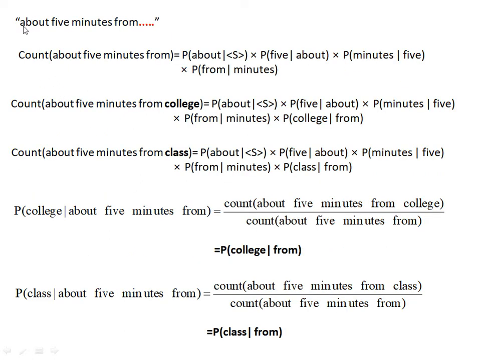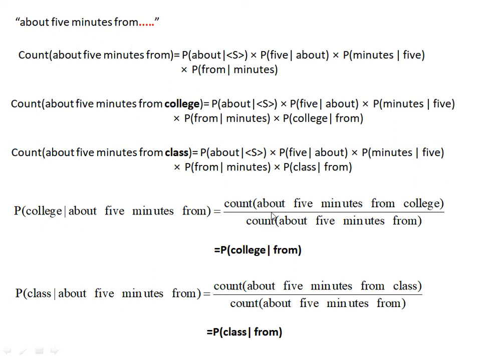Now we see the derivation for "about 5 minutes from". What is the probability of about? This is the start symbol, so how many times does it come at the start: the probability of about given the start symbol. What is the probability of 5 given about? Here we are using one word of history. What is the probability of minutes given 5, and what is the probability of from given minutes? Similarly, we can write the same equation where our next predicted word is college, so it becomes the probability of college given from. The same equation we can write for class also, so only that term changes: the probability of class given from.